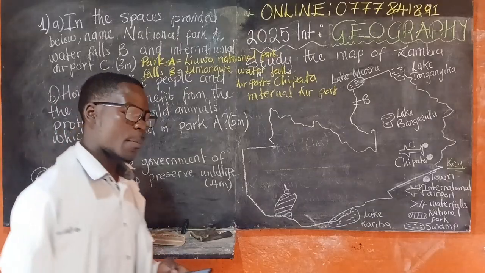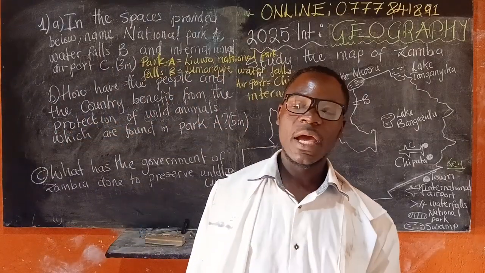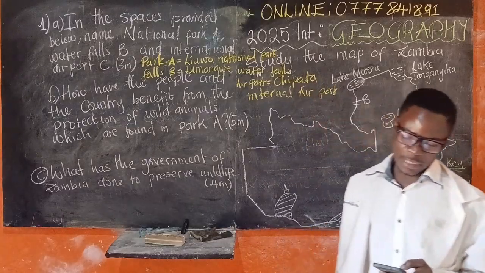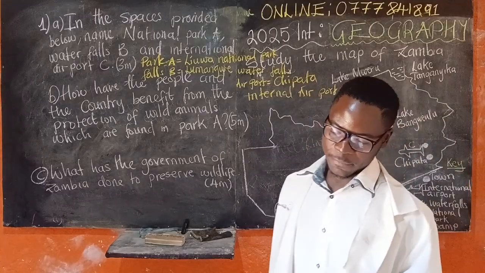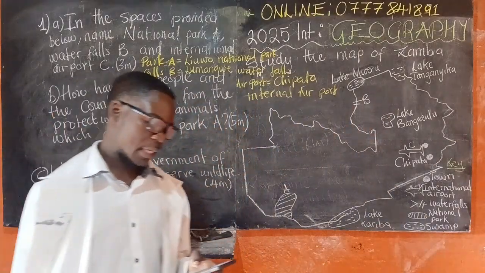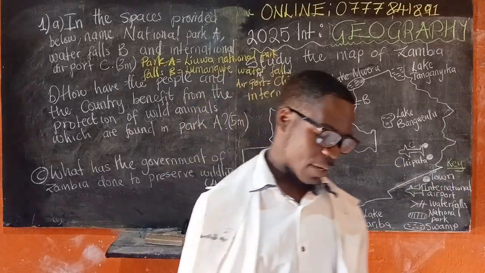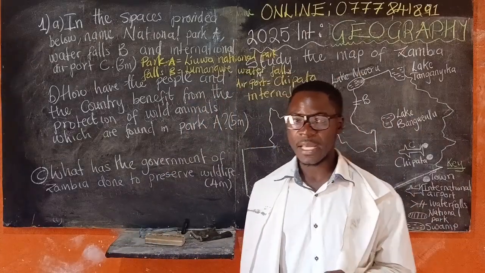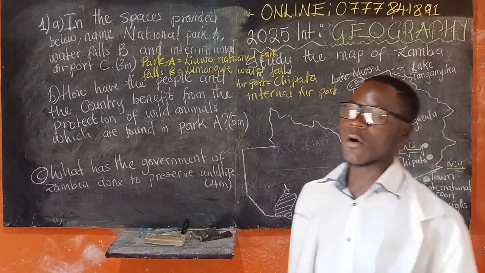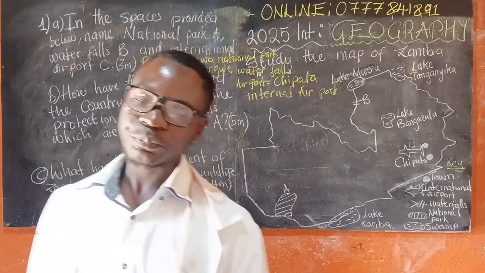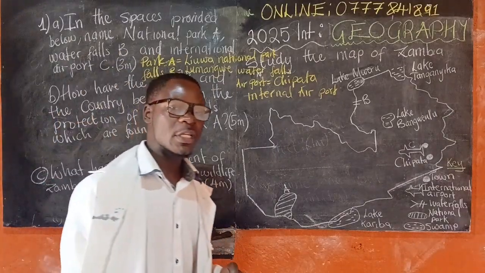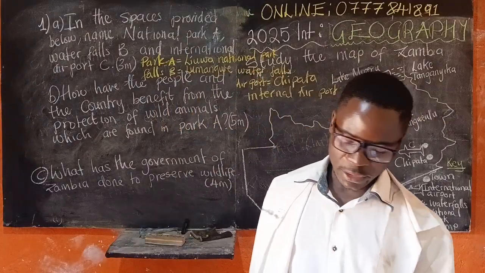Apart from that, we can talk about tourism revenue. Tourists visit some of the places, like the world-famous Victoria Falls, just for tourism. They sometimes just visit for tourism purposes. Then apart from that, we can talk about community development.